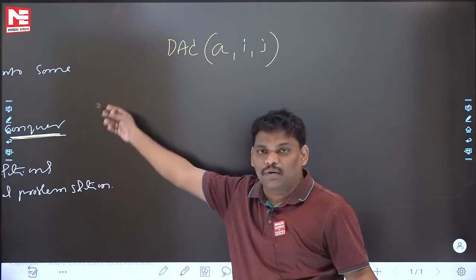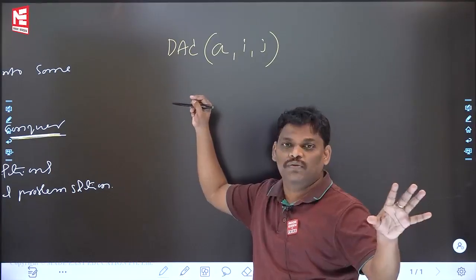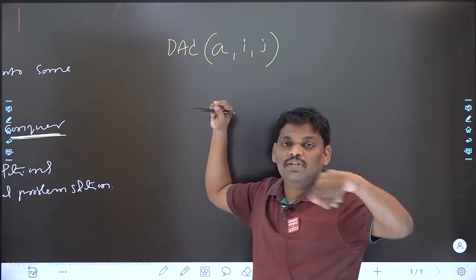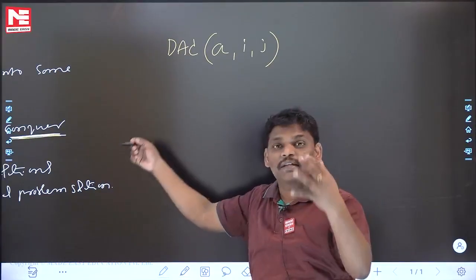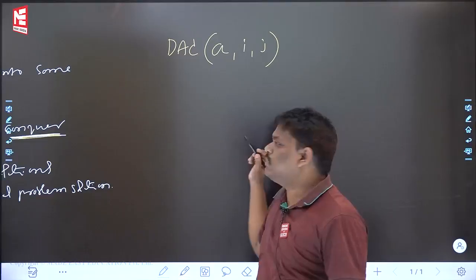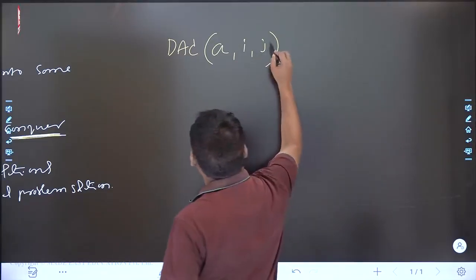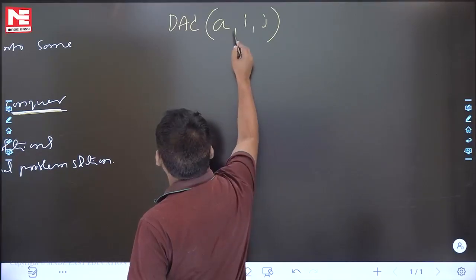In the previous explanation, you had so many doubts. You understood a little bit, which is okay, but you still had many doubts. What is the reason? A proper algorithm was not there. I am writing the same thing in the form of an algorithm, and you will get more clarity. There is an array which contains i to j elements, and using divide and conquer, I want to sort that array.